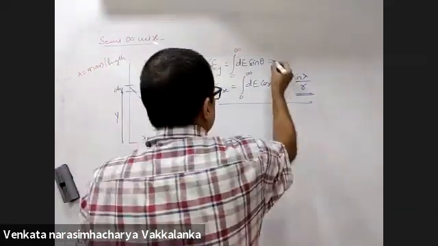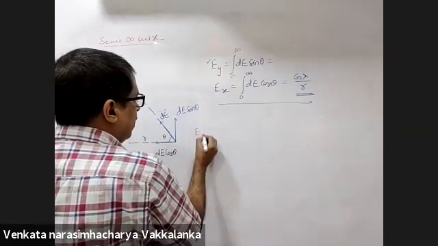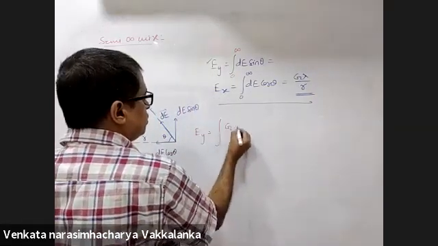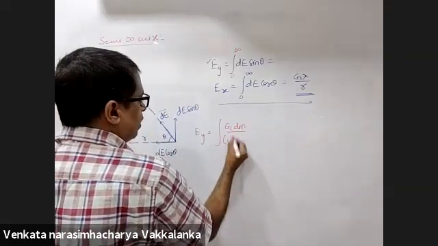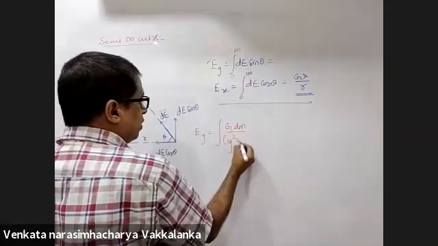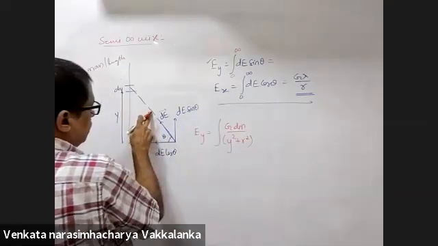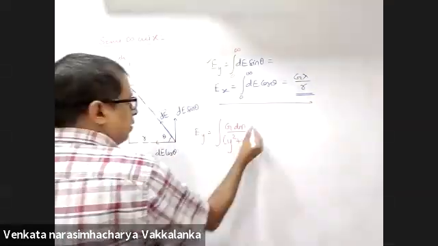That type of integration we have done many times. Have a look at it. Ey is G dm by r square, where this distance squared is y square plus r square.